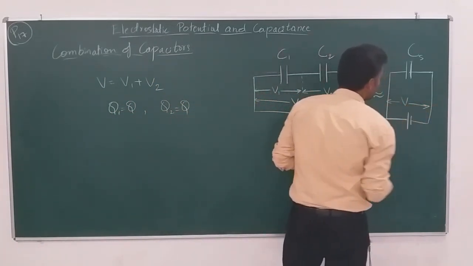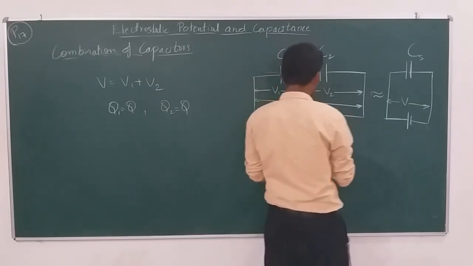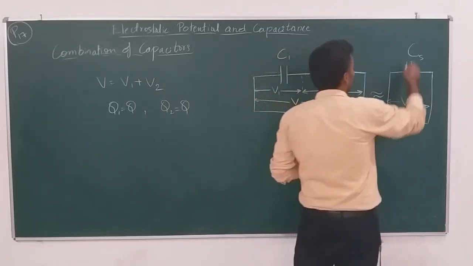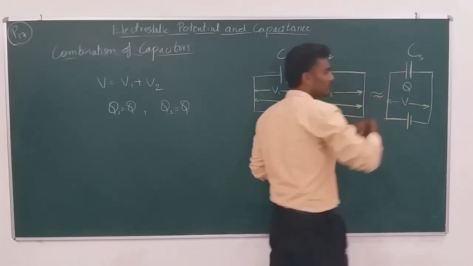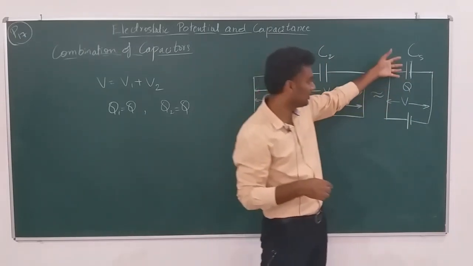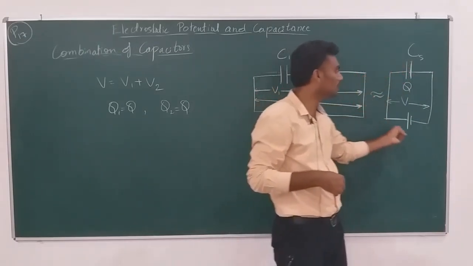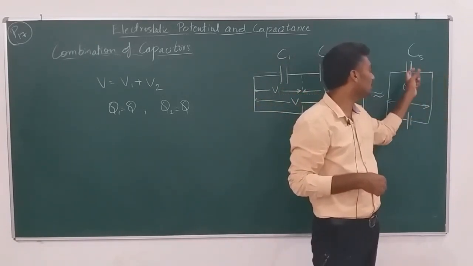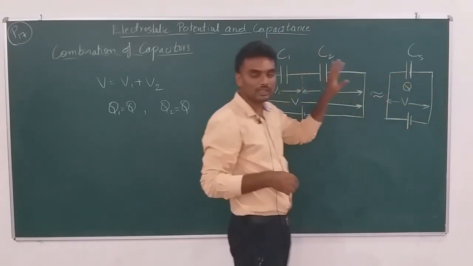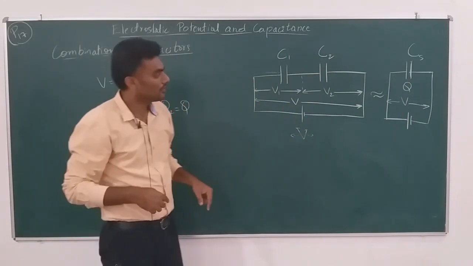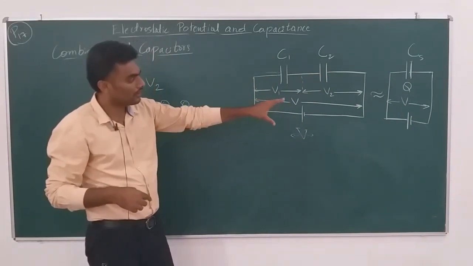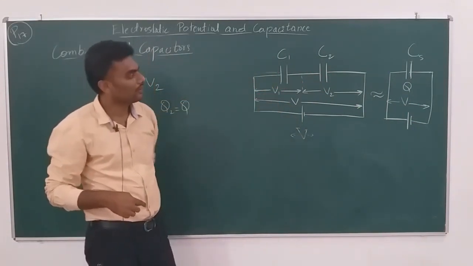Now the same thing follows here. V is the potential difference across this, the same kind of battery connected, and Q is the same charge accumulated on it, right? Because Q is the same amount of charge that is pulled from this end, and Q is the same amount of charge pushed here. So the same amount of charge Q will be stored in the effective capacitor CS.